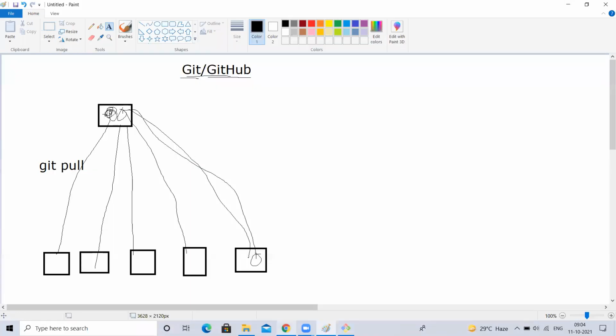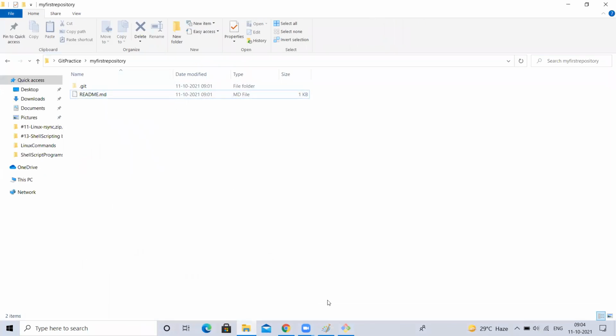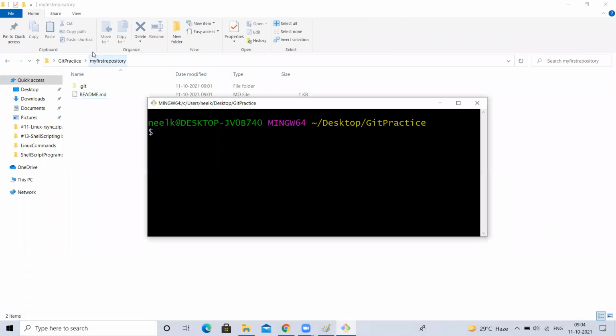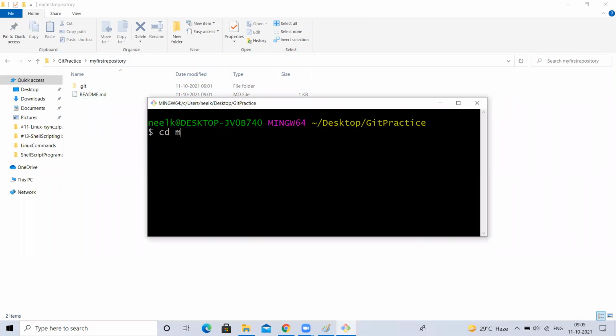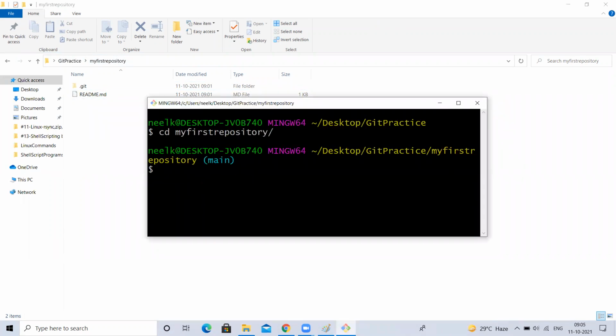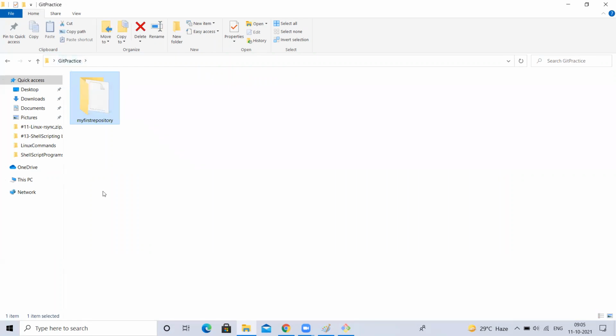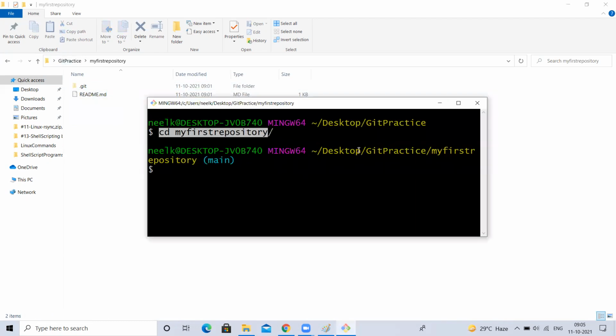Now where do you have to use git pull? See my Git Bash, where is it pointing? It is pointing to git practice, not inside the repository. I want to enter inside this repository: cd my first repository. Here you have to use git pull. If you use git pull from git practice, it cannot identify from where you are pulling. You have to go inside the repository. Now I'm inside desktop, git practice, my first repository.